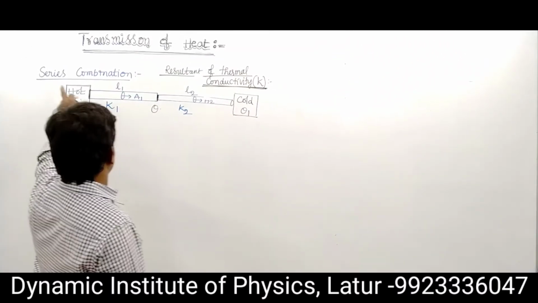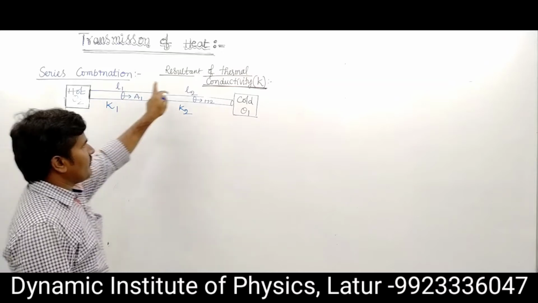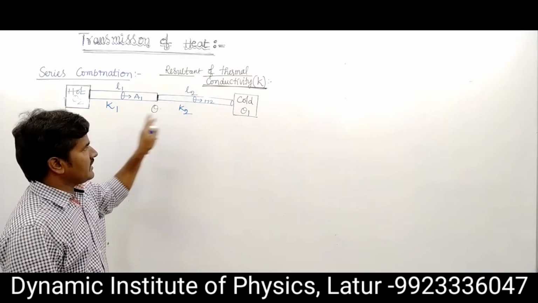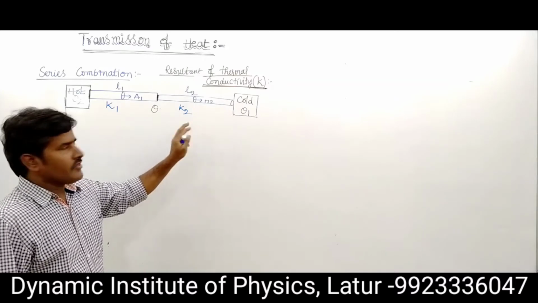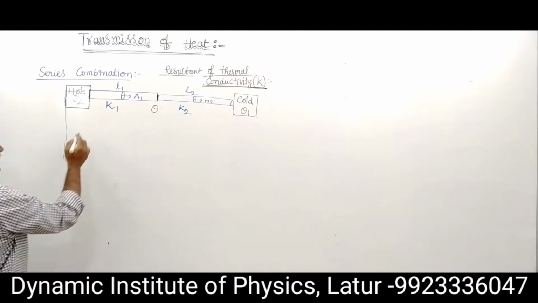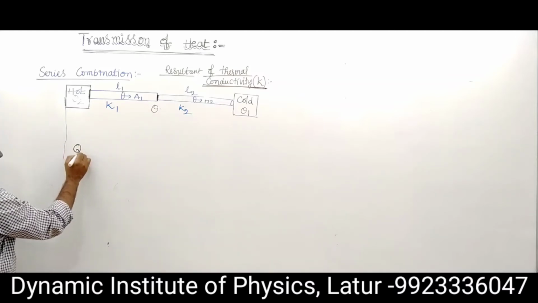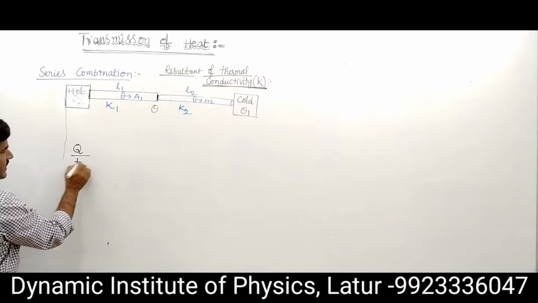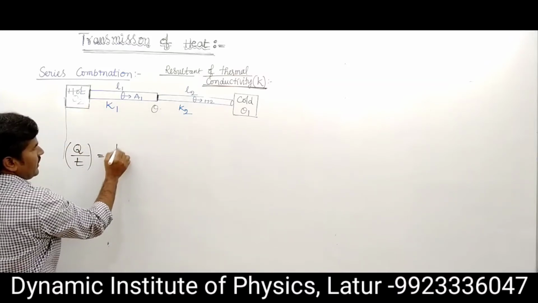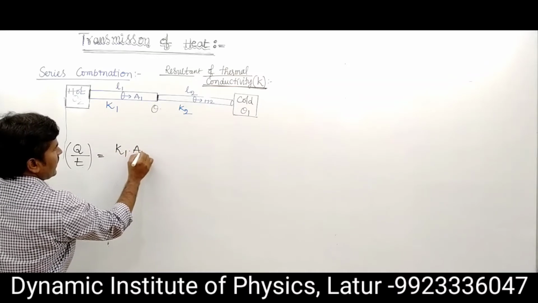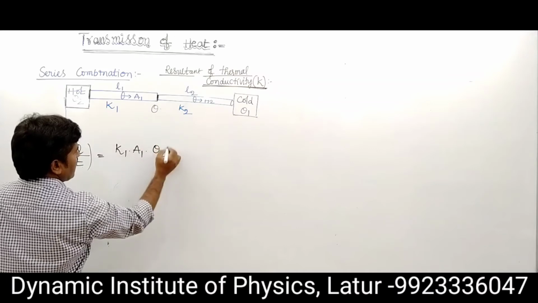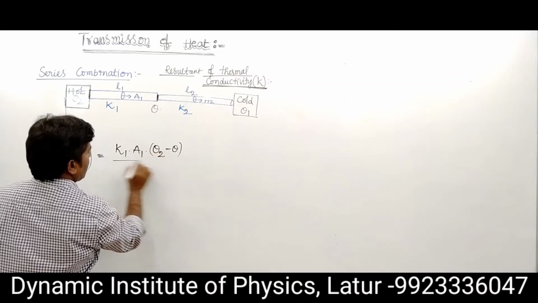Now we want the resultant thermal conductivity, where two rods are connected in series combination. What is the resultant thermal conductivity? The rate of heat current Q upon T through the first rod is K1 A1 into theta 2 minus theta upon L1.